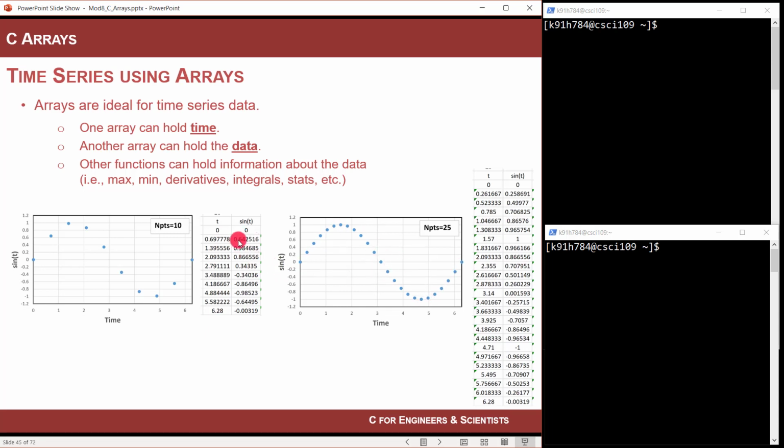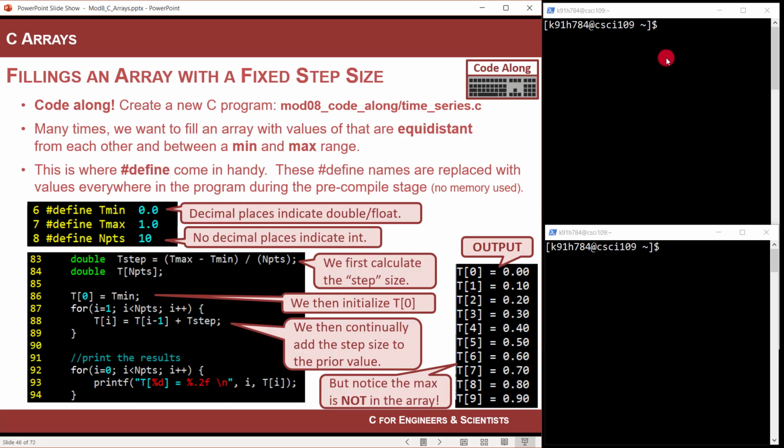So you can kind of visually see it starts at 0, goes up, almost gets to 1, comes down, passes through 0 here, and then goes all the way down to almost -1, and then goes back up to 0. When you look at it with more points, you can really see it. So it goes from 0 up to 1 at pi over 2, and then down to 0 at pi, and then down to -1 at 3/2 pi, and then back to 0 at 2 pi. Okay, so that's what we're going to be doing. All right, let's code this up.